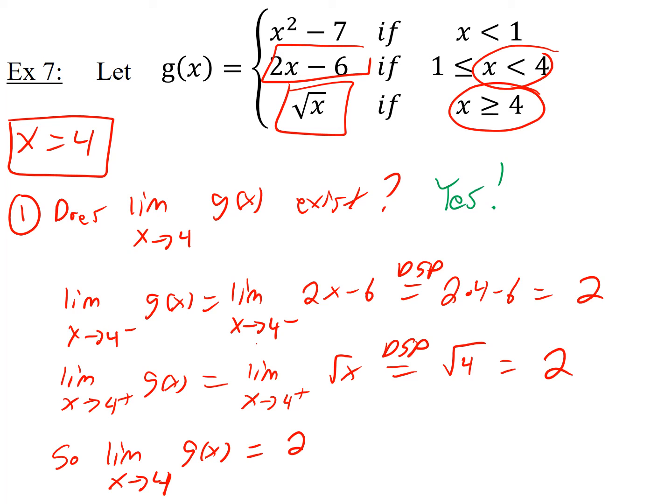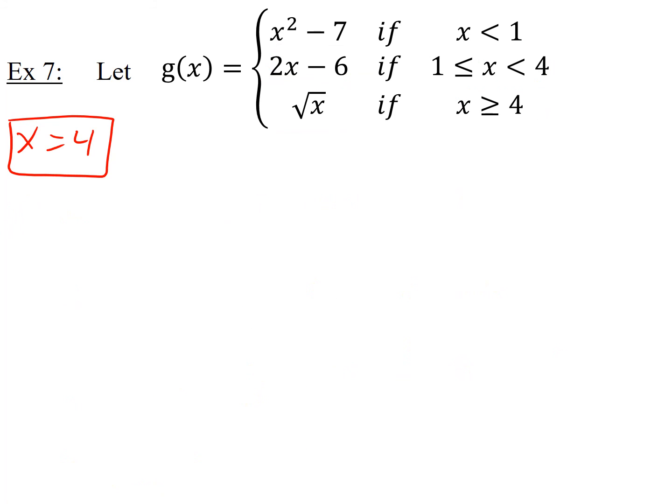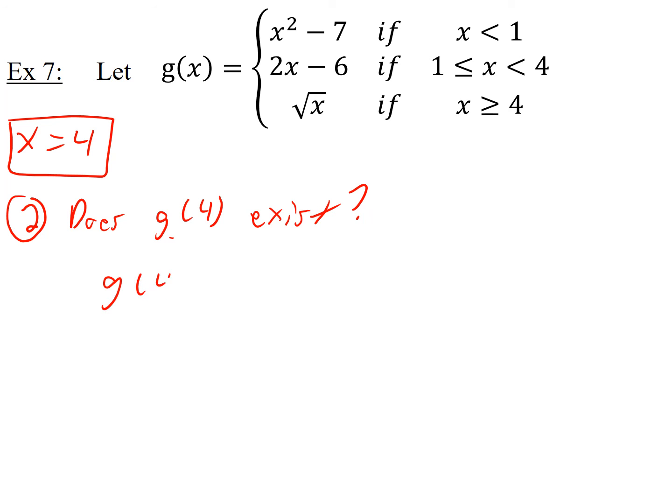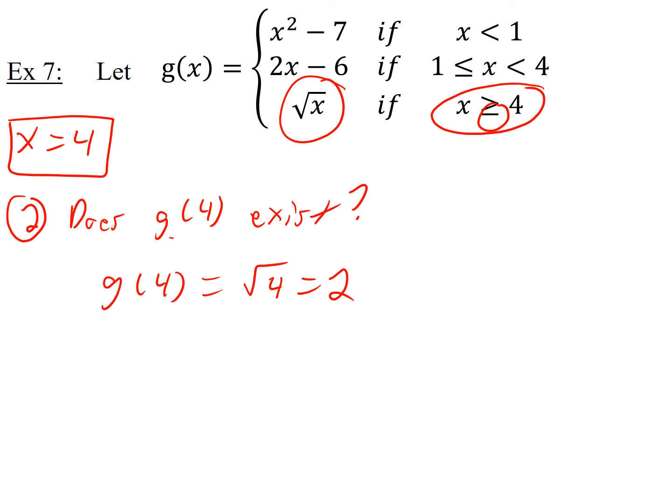All right, let's go to the second part. So the second question is, does g of 4 exist? In other words, can you plug in 4 to this function? And the answer is yes. G of 4, when you plug in 4, it says if your input is greater than or equal to 4, if it's equal to 4, you plug it in here. So you're going to plug it in there, you get square root of 4, which is 2. So yes, you can plug in 4 and you get an answer, and the answer is 2.